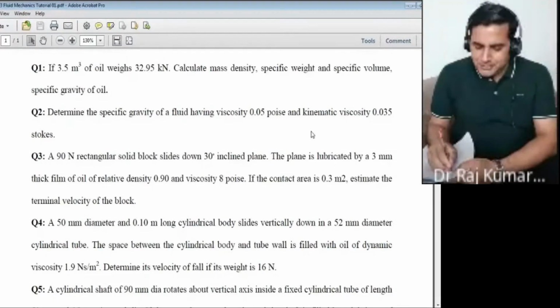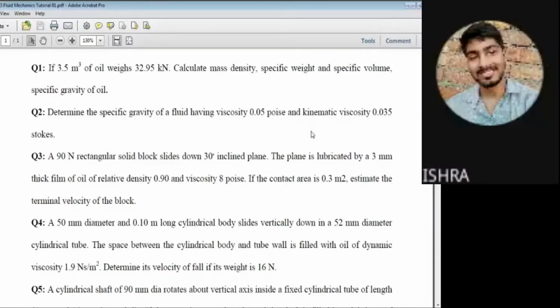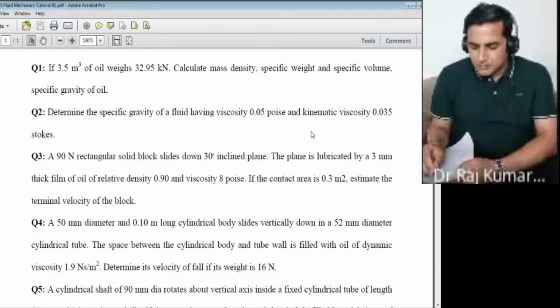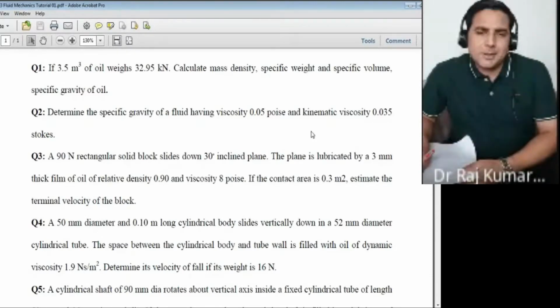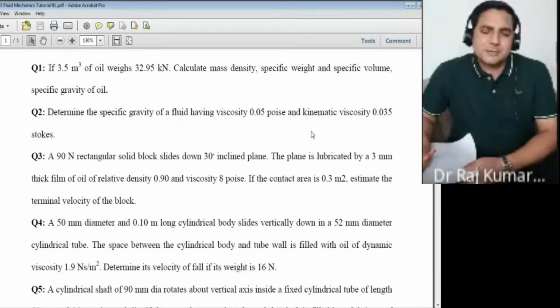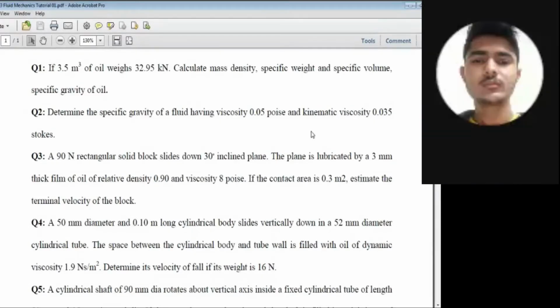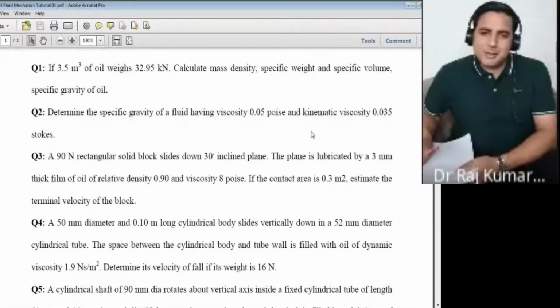Okay. So you have given here viscosity in terms of poise, 0.05 poise. How much is one poise? What is one poise? Any answer for that? 0.1 Pascal second. Okay.